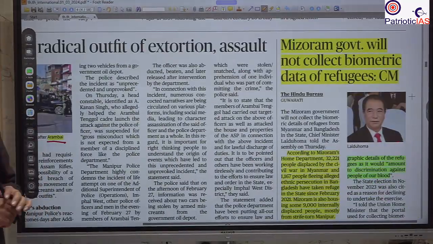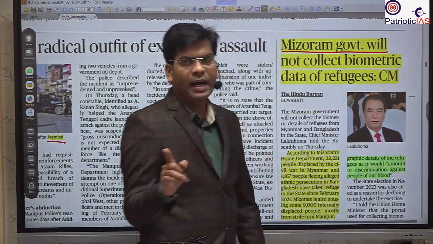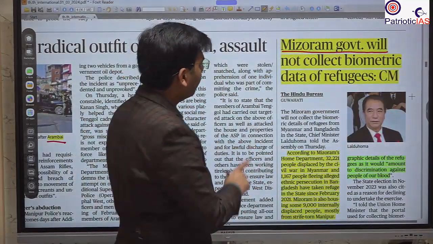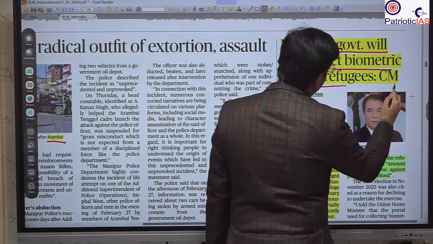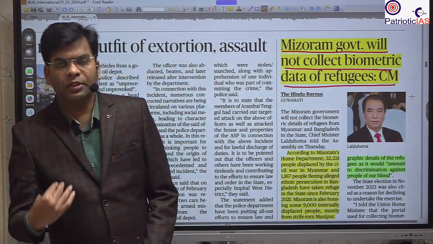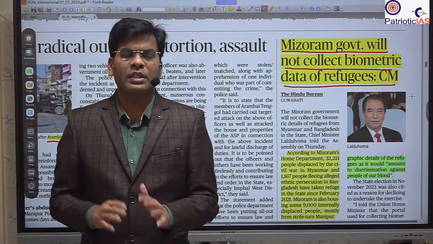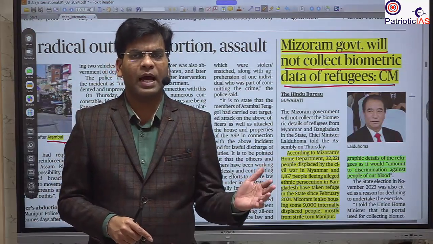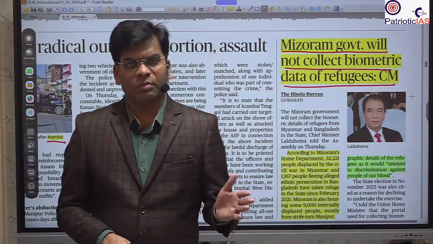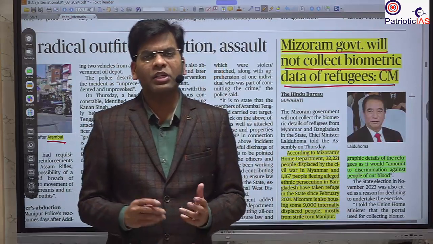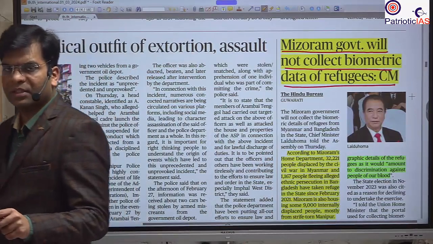Next important news is that Mizoram is opposing the fencing of the free movement regime at the India-Myanmar border, and now they have denied that they are going to collect the biometric data of the refugees coming from the Myanmar side, and also of those internally displaced, like the Kuki-Zo who have been displaced from the neighboring state of Manipur, because they think there will be misuse of this data to exploit and repress this community.